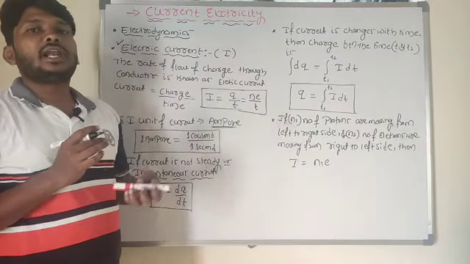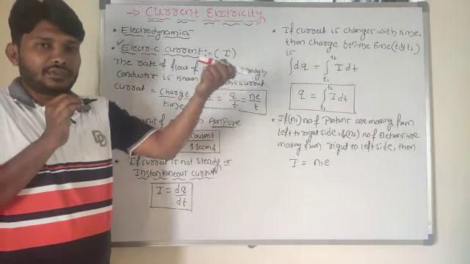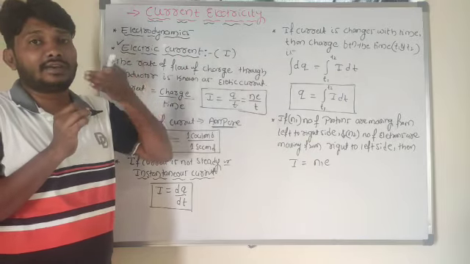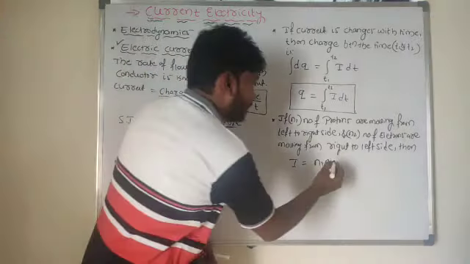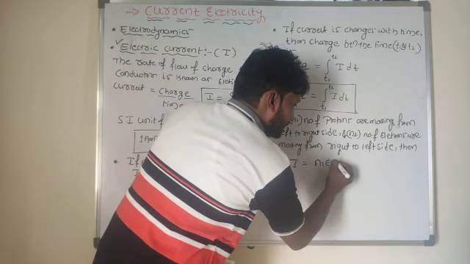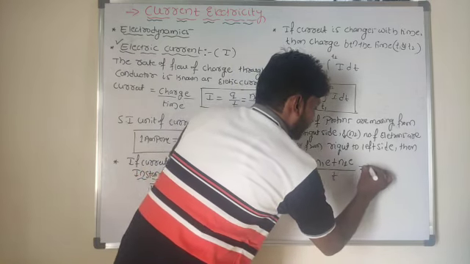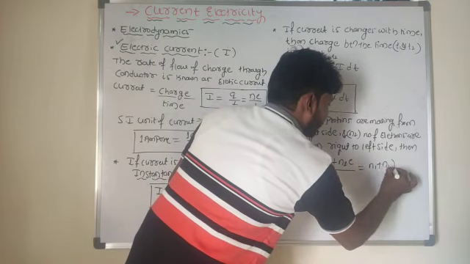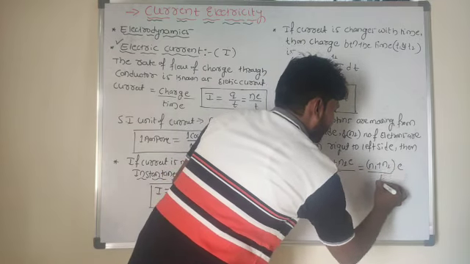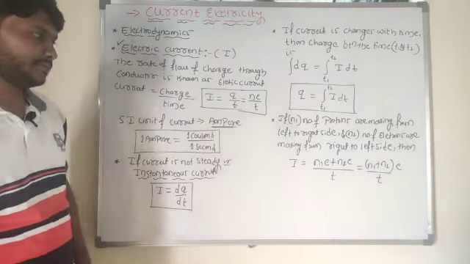Next, electrons are moving from right to left side, so that is negative x-axis. Electron means negative sign, minus into minus is plus, so n2 into E divided by T. So I is n1 plus n2 into E divided by T. This is the required expression.